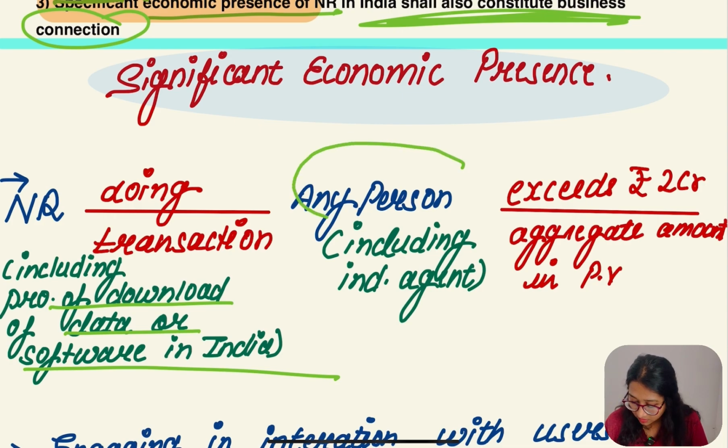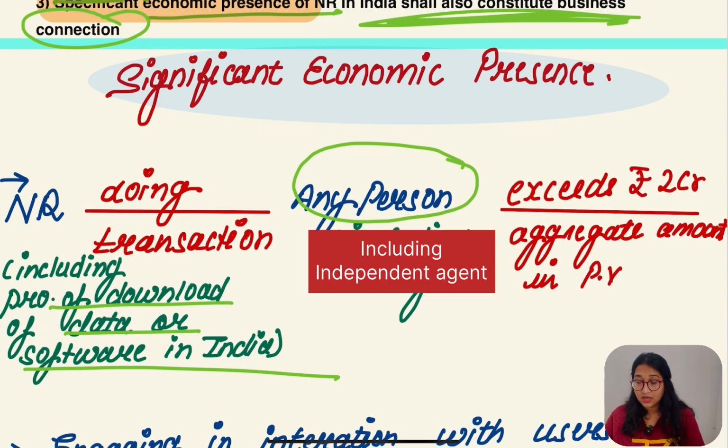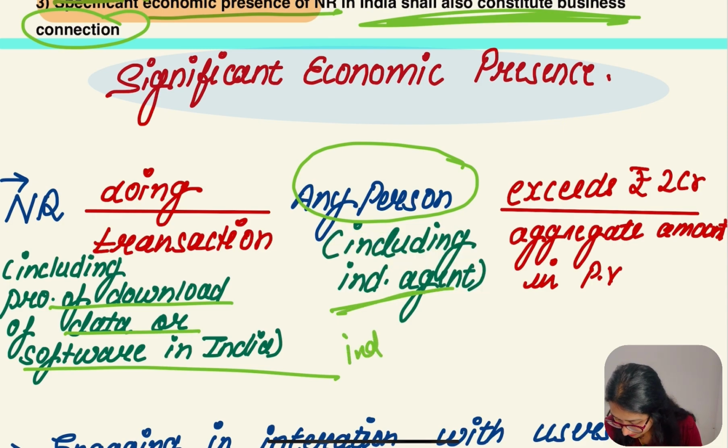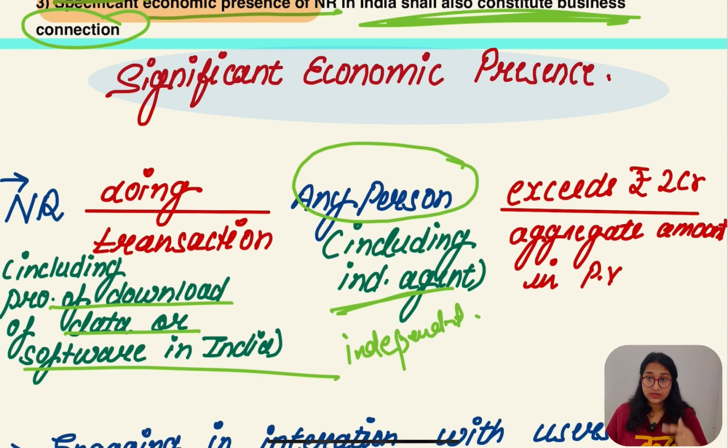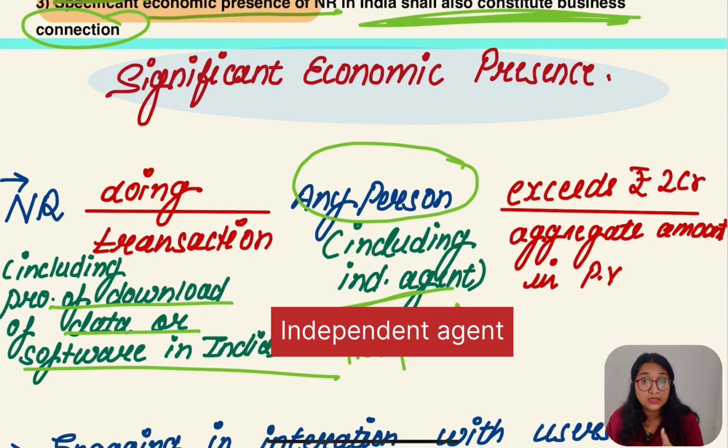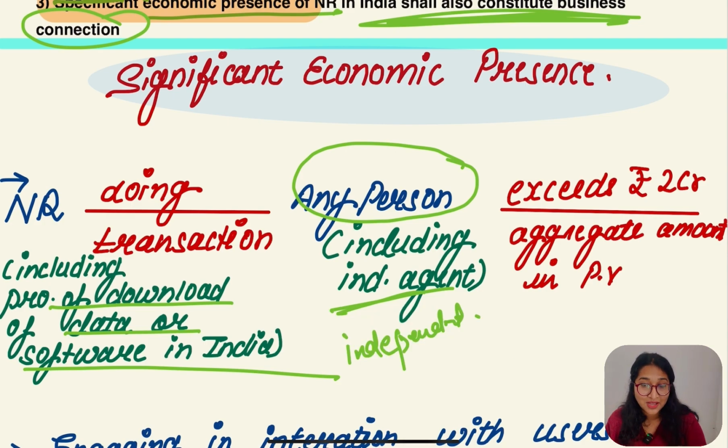They are saying a non-resident is doing a transaction with any person, including independent agents. Earlier, in case of business connection, we didn't take the independent agent; remember we took the other 3 agents, concluding and all. But in this case we are going to take the independent agents also, please note this.